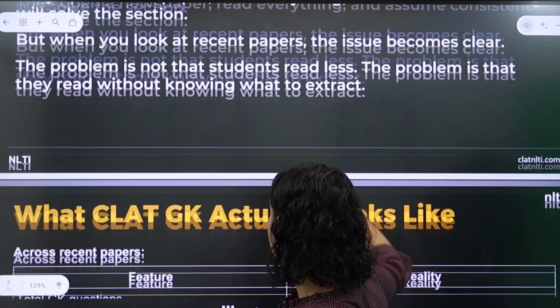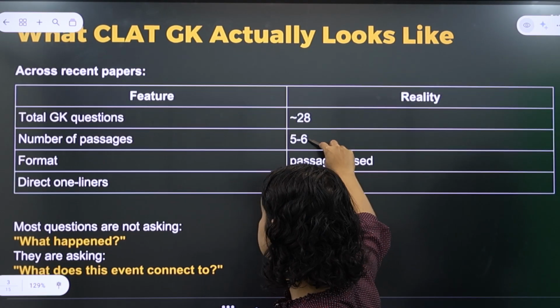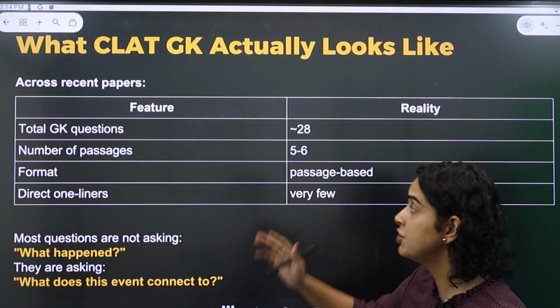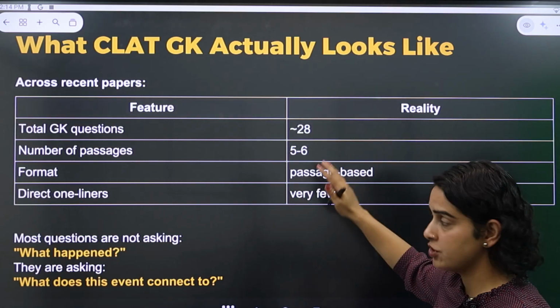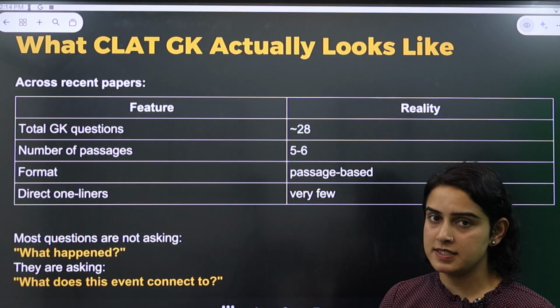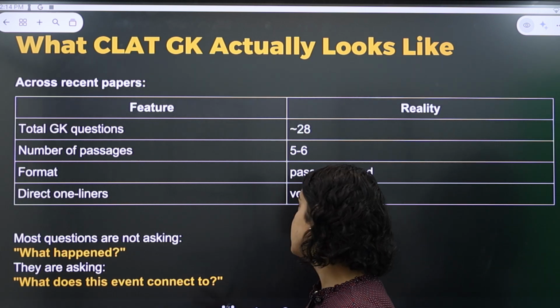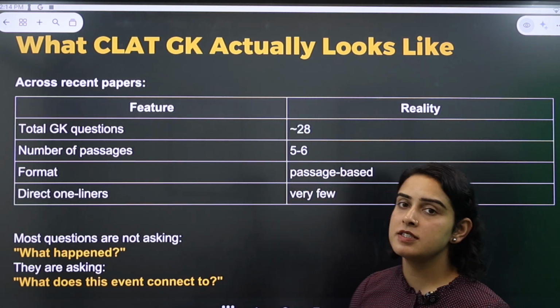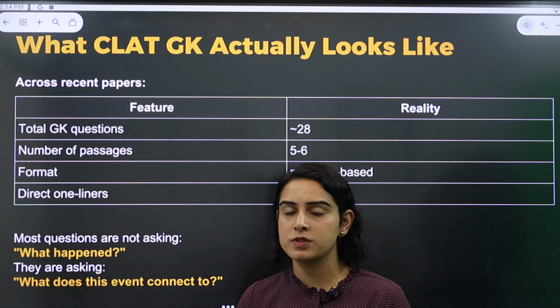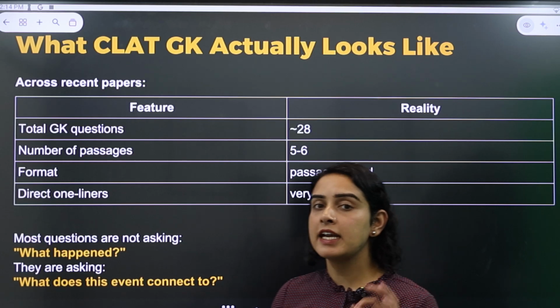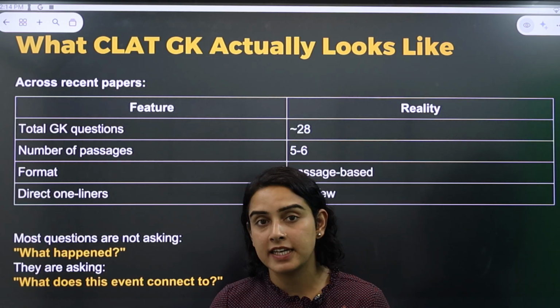Let us see how the GK section actually looks like in the CLAT exam. So what we have observed in the past few years is that the GK section has around 28 questions and there are around 5 to 6 passages associated in this section. The format is passage based, which means there are going to be passages, 5 to 6 passages, and there are going to be MCQs associated with the same. And we have observed that direct one-liners are rarely tested now.